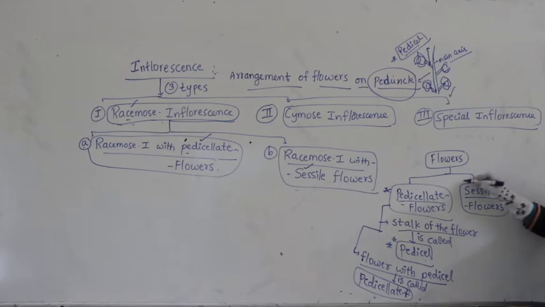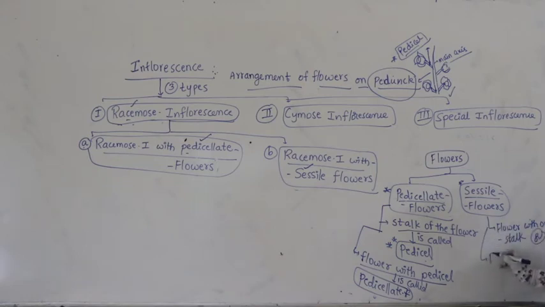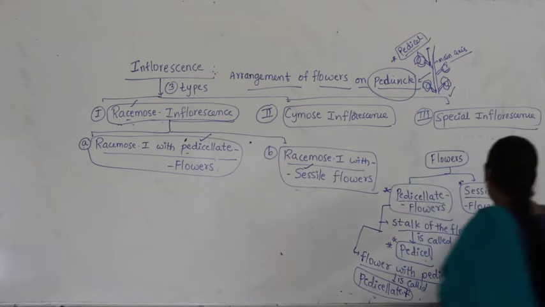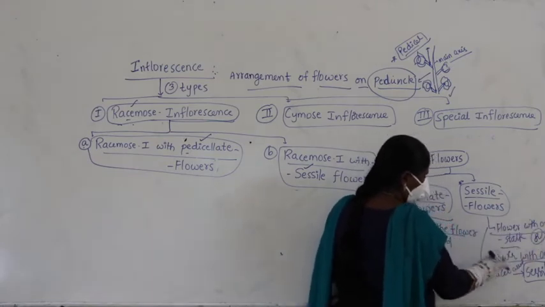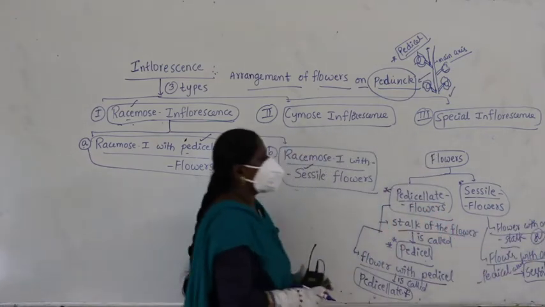Coming to sessile, what is the meaning of sessile here? A flower without stalk, or we can write, a flower without pedicel is called sessile. So what are we writing here? A flower without stalk or without pedicel is called sessile.